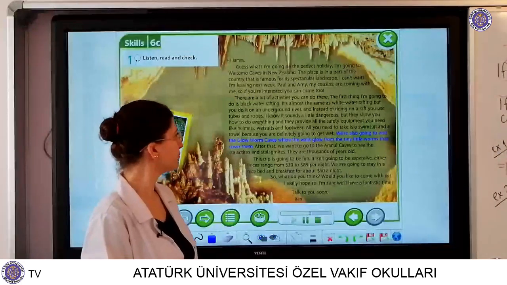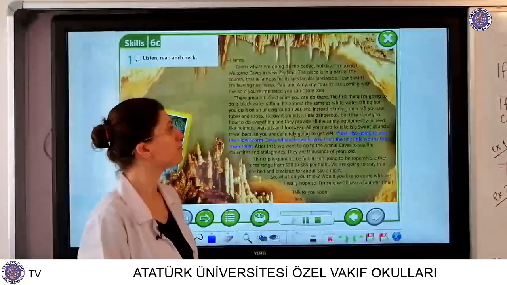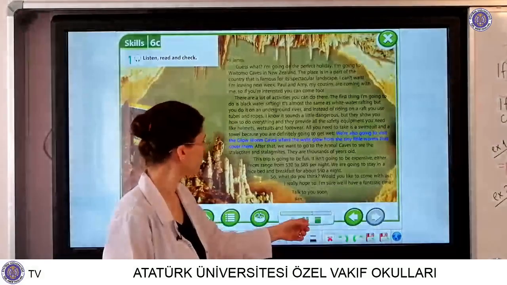We're also going to visit the glowworm caves, where the walls glow from the tiny little worms that cover them.